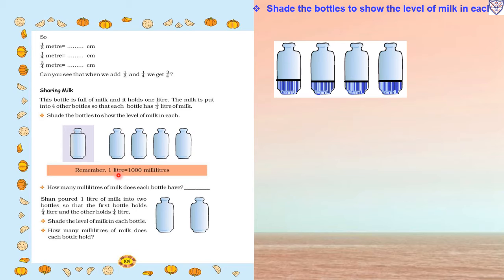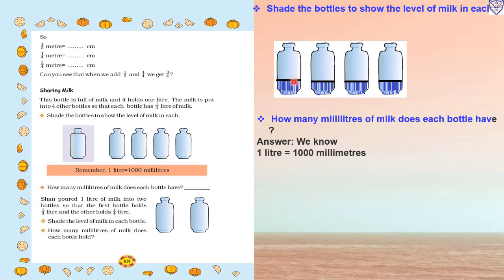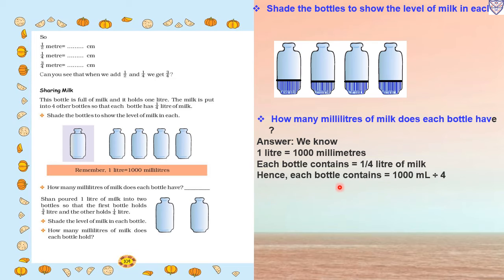Now remember 1 liter equals 1000 milliliters. How many milliliters of milk does each bottle have? We know 1 liter equals 1000 milliliters. Each bottle contains 1/4 liter of milk. So hence each bottle contains